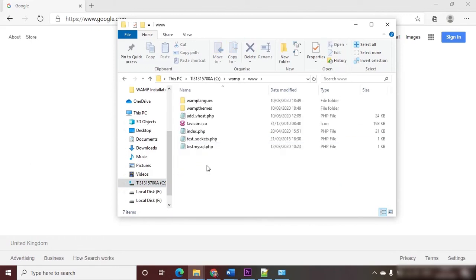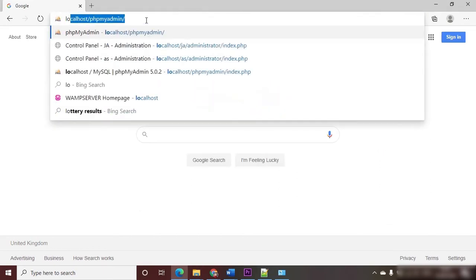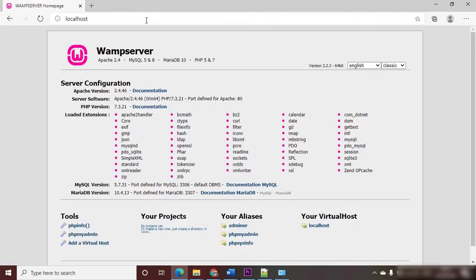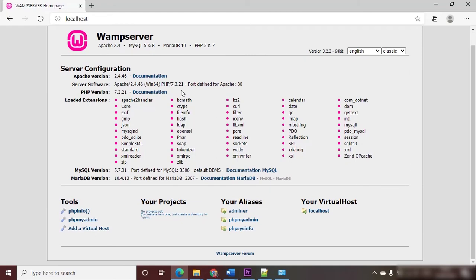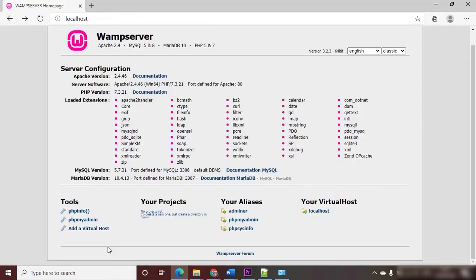In order to check whether the WAMP is working, open a browser and type localhost and press enter. There you go, everything looks fine. This is the welcome page of WAMP server and this output is generated by a PHP file. On the bottom left, you will see links to phpMyAdmin and the PHP info page. If you click on PHP info, you can see the details about the installed version of PHP, and also you can make sure PHP is working properly because this output is a result of a PHP file.